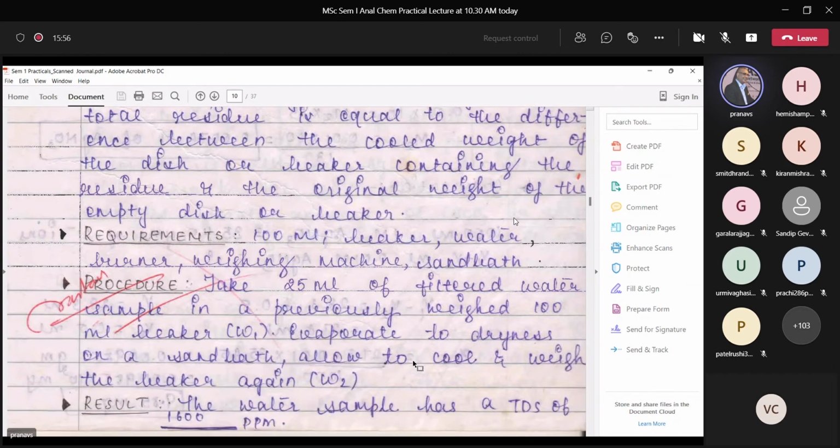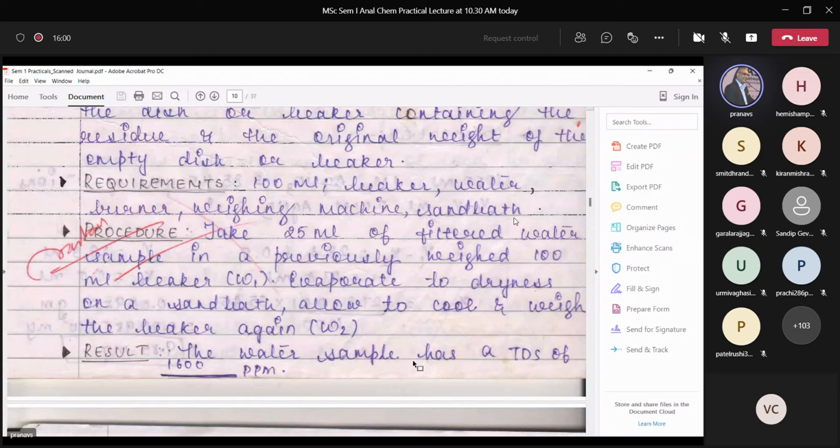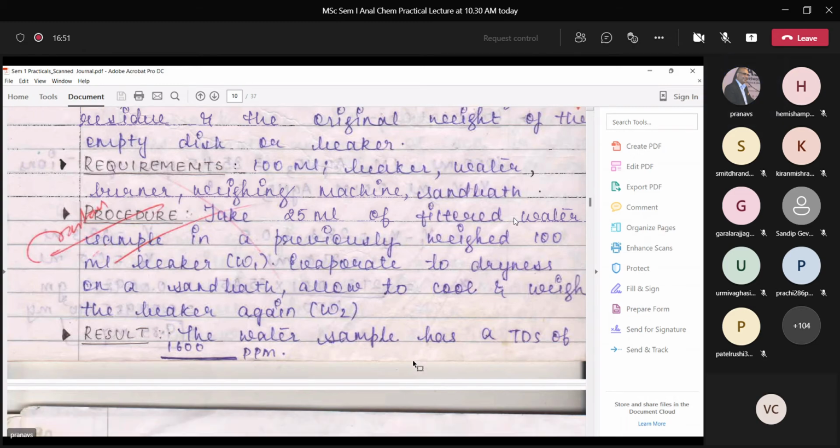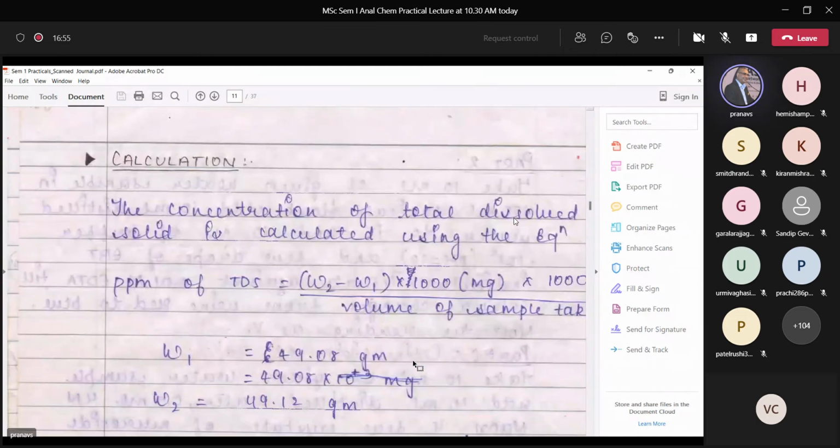Now the process is like this. Take 25 ml of filtered water sample in a previously weighed 100 ml beaker. Let that weight be W1. Evaporate to dryness on a sand bath. Allow to cool and weigh the beaker again. What did we do? First we weighed the beaker, then after evaporating the water we weighed it again, and from the difference in weight we found how much solid was left. But that is of the filtered sample. Very importantly, it should be a filtered sample. And the concentration and amount in terms of ppm is calculated using a formula.